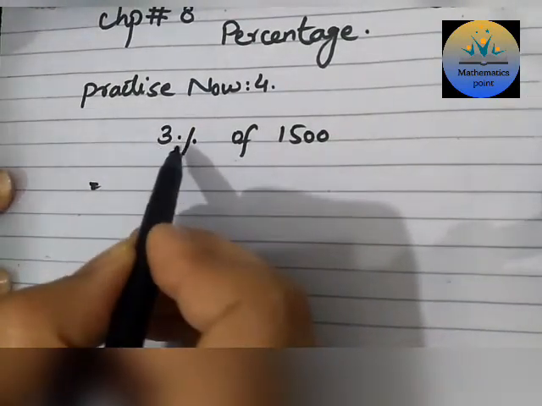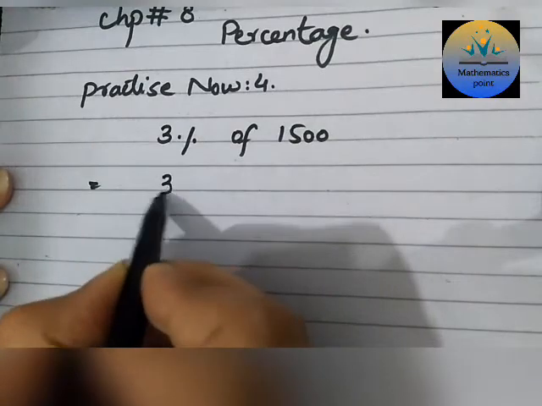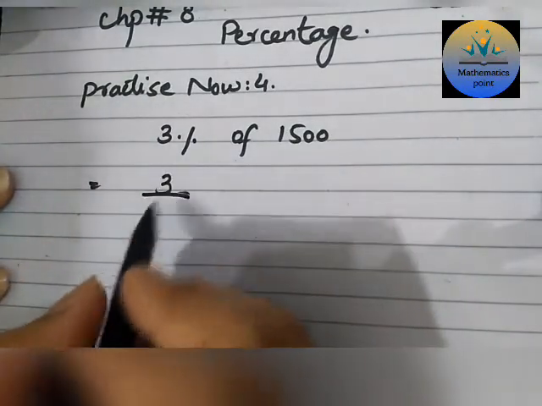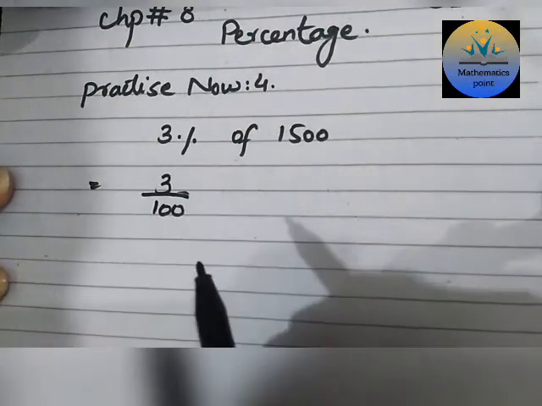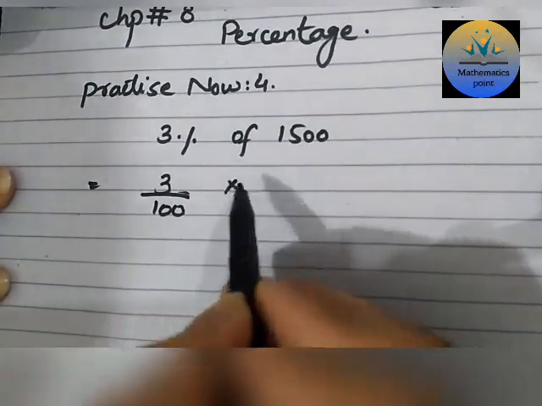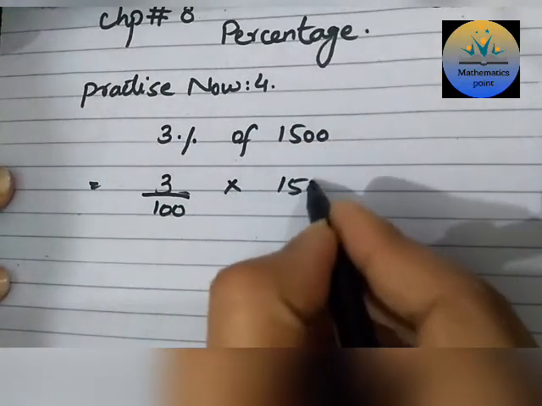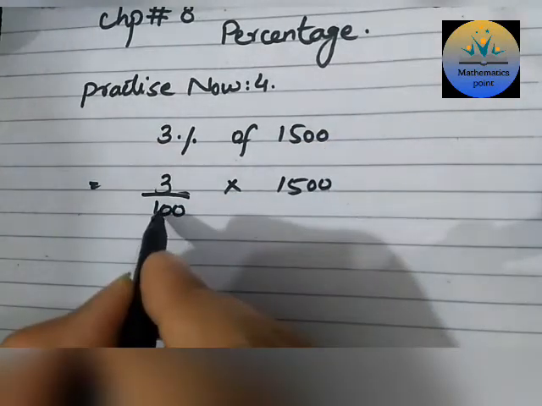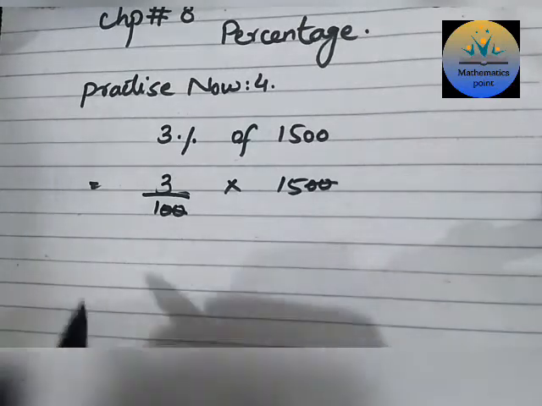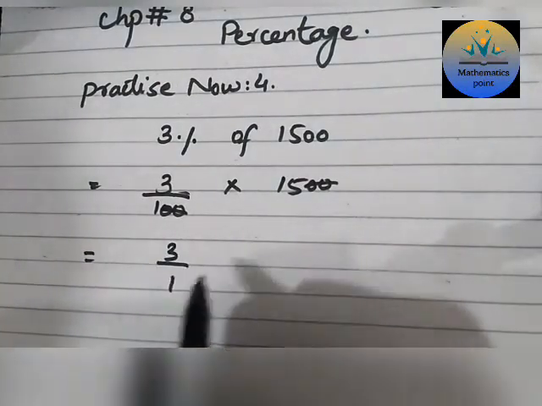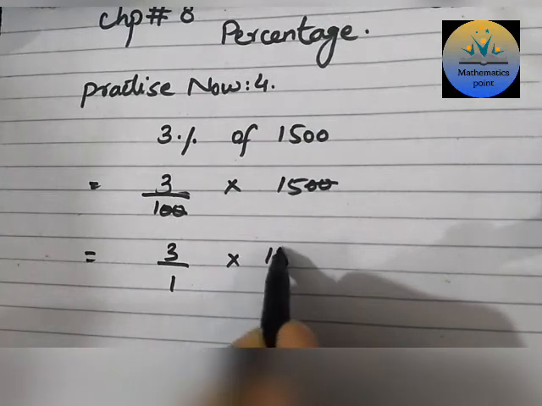Now solve this again. 3%. When this percentage sign is given, very simple. Just remove its sign and divide the term by 100. Of means multiply. 3% of 1500. So here is the 1500. Now cutting these two zeros with each other. In the denominator we just have 1, so there is no need to write 1 again.